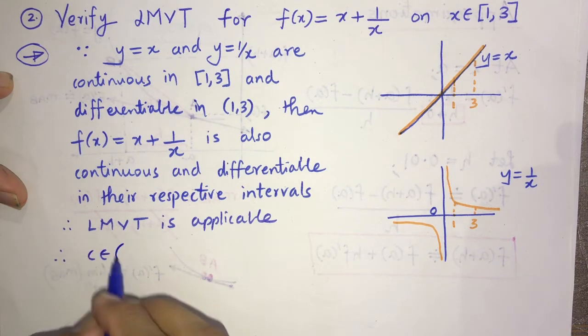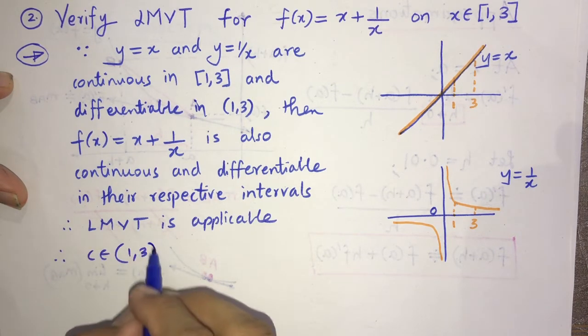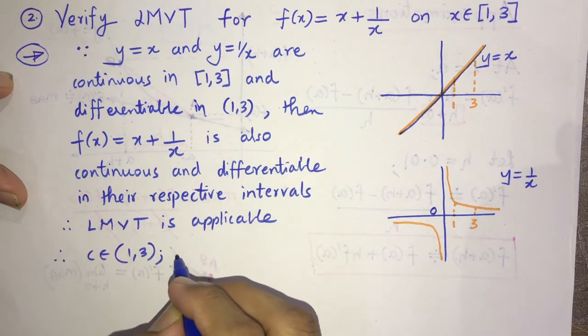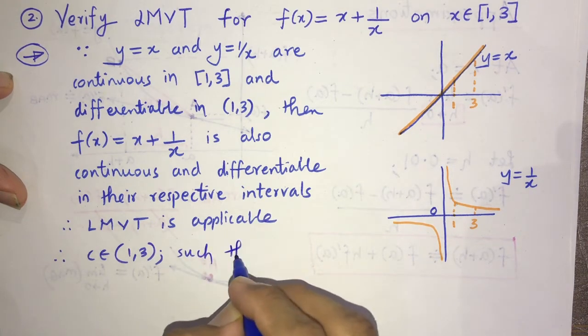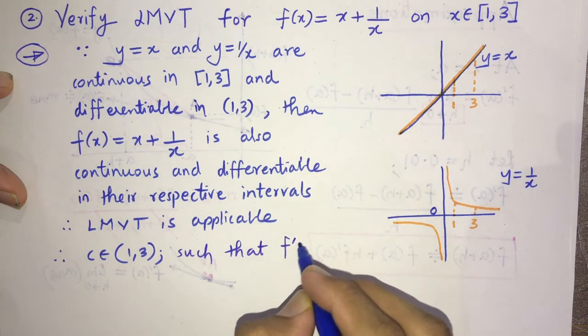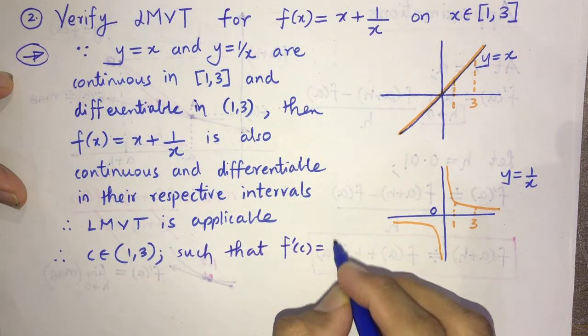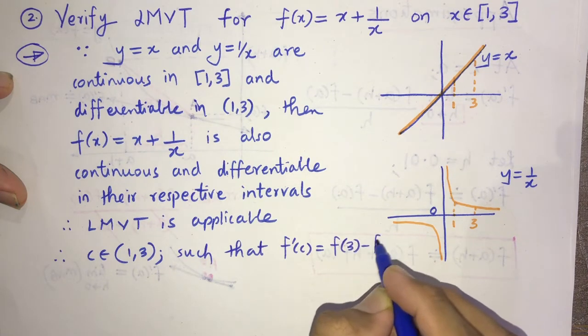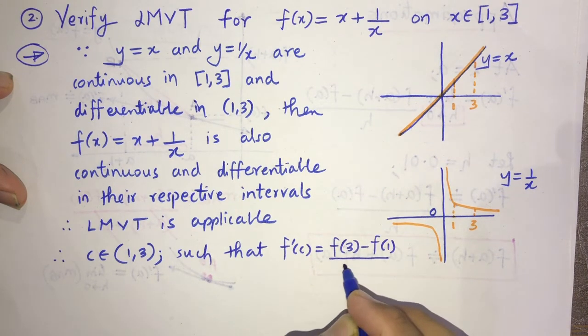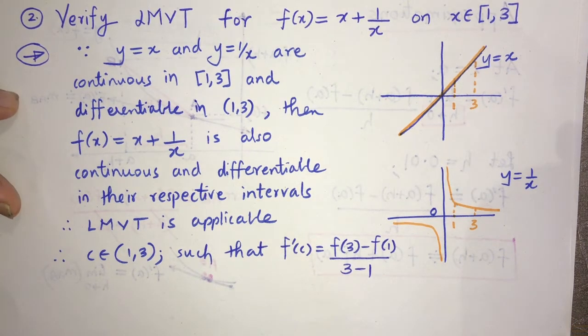Therefore C belongs to interval A to B, such that f dash C is f B minus f A upon B minus A, such that f dash C is f3 minus f1 upon 3 minus 1. Okay, so C should belong to this interval such that this will happen.